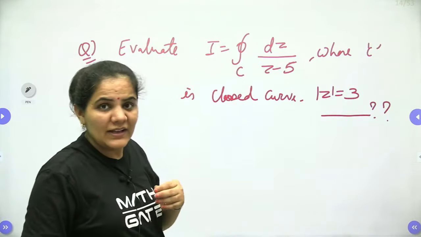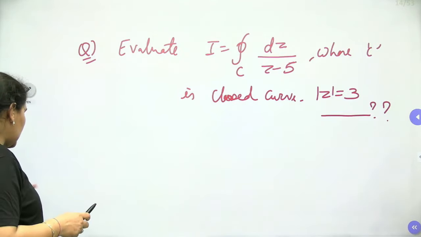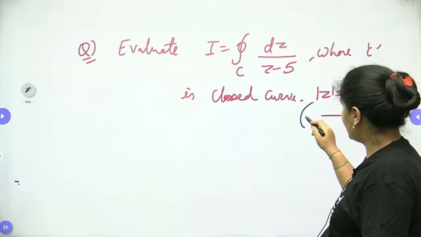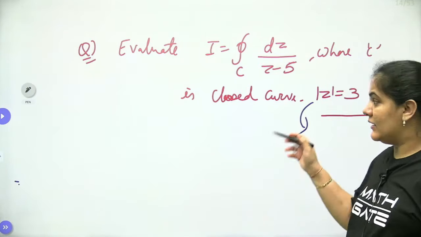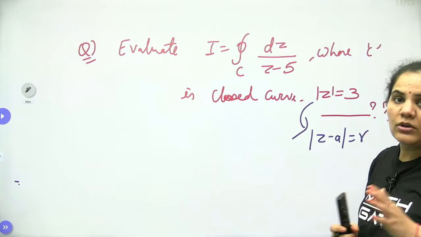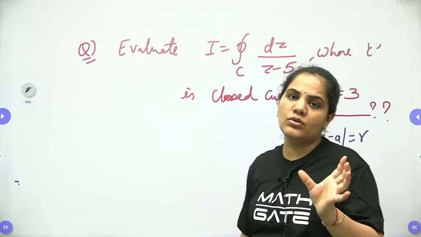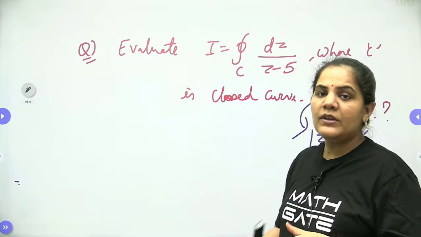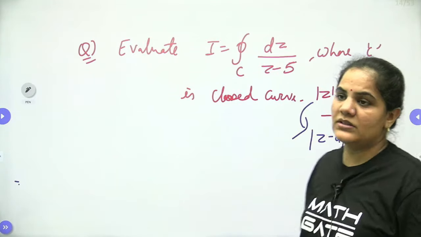Now let's approach this one. We have a closed curve C. As we discussed, let me make what exactly the closed curve is. Dear students, whenever you want to draw this closed curve, we know very well this is the equation of a circle. I will tell you after two or three things related to Cauchy's integral theorem and formula how to draw the closed contour also. That will definitely be helpful for you. Right now, just focus on this one.